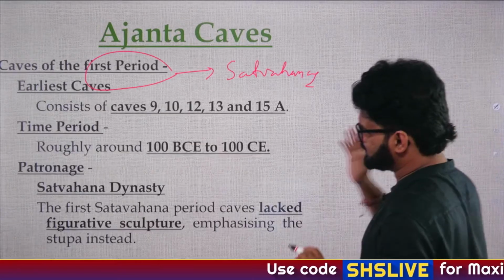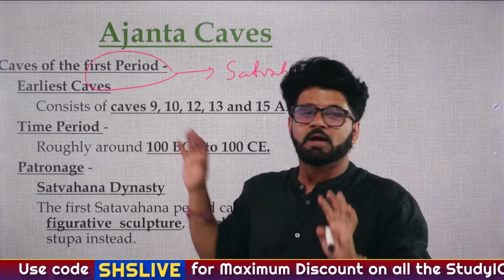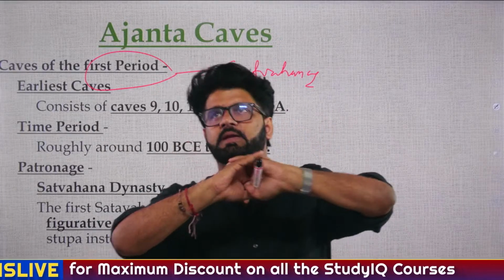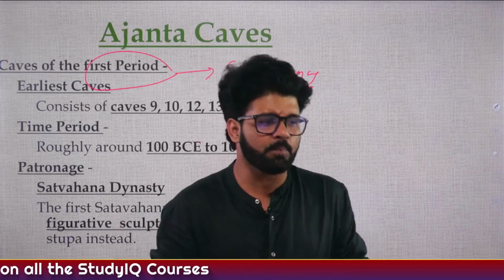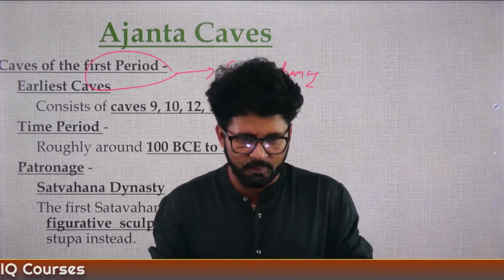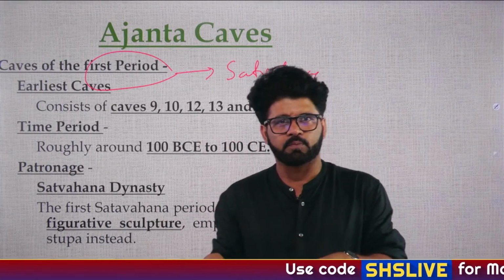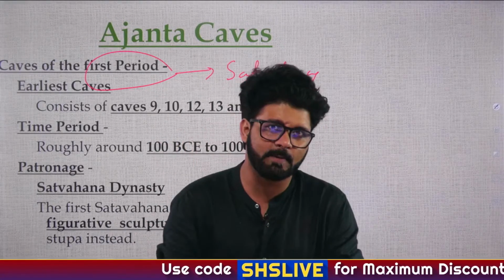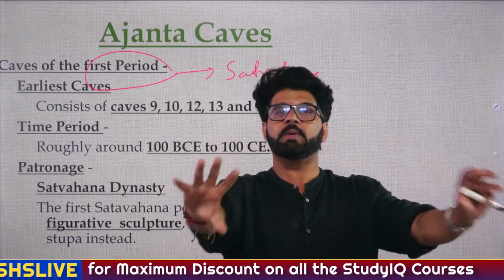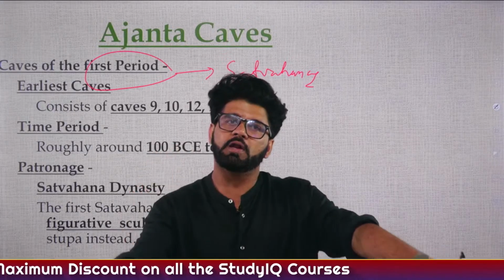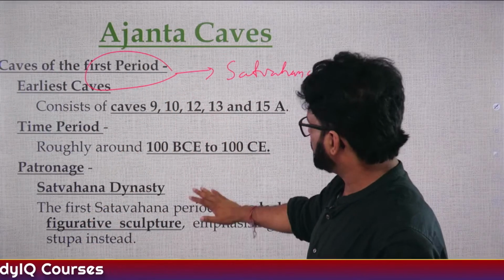Now, there is a very interesting point here. Hope you have not seen that first image. So, what we have seen here, first period, Satavahanas were making it. Akbar Nama is a biography. Again, Akbar Nama and Aine-Akbari, one is a superset, the other is a subset. One is a part of the other. So you have to find out whether Akbar Nama is a part of Aine-Akbari or Aine-Akbari is a part of Akbar Nama. I have just given you the hint. So let's focus here, what we are discussing.